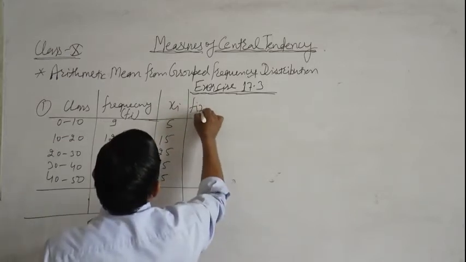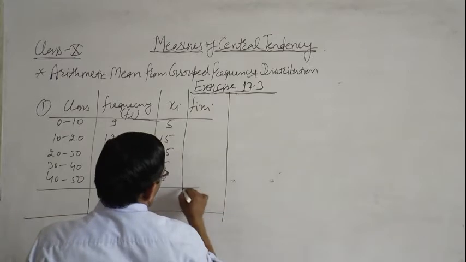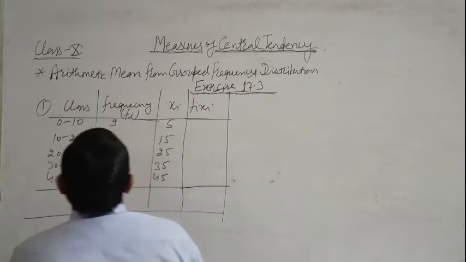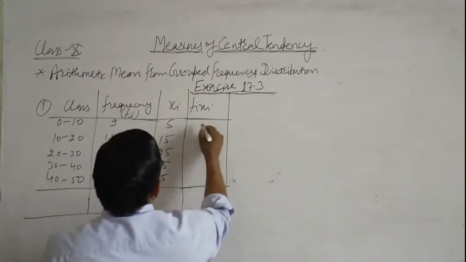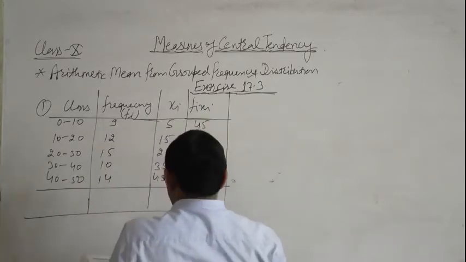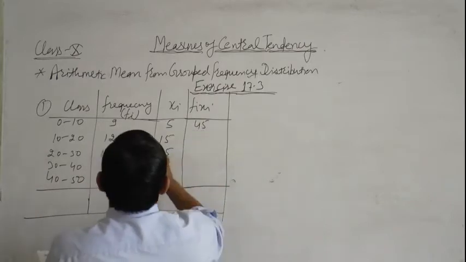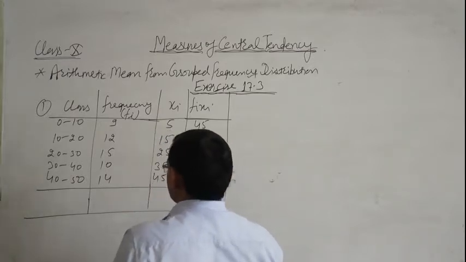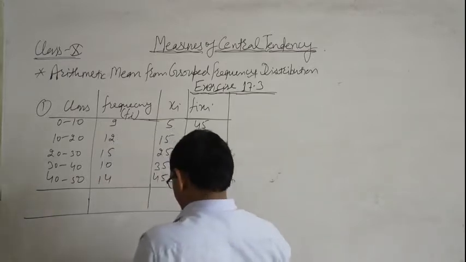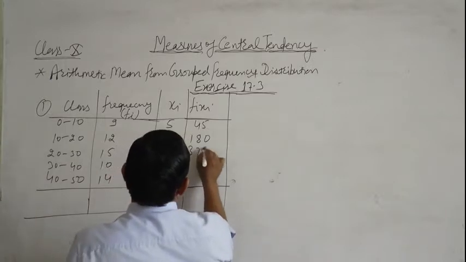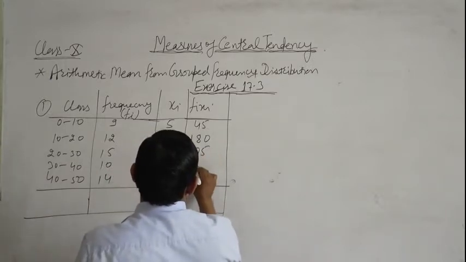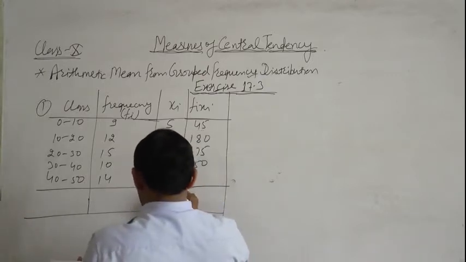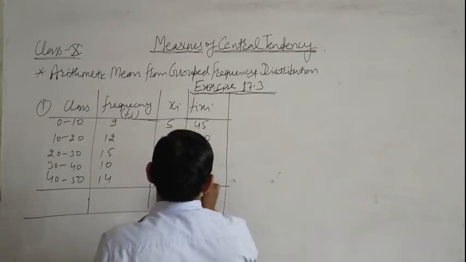Next, fi xi. fi is 9, so 9 times 5 is 45, then 15 times 12 is 180, then 25 multiplied by 15 is 375, 35 multiplied by 10 is 350 and 45 multiplied by 14 is 630.